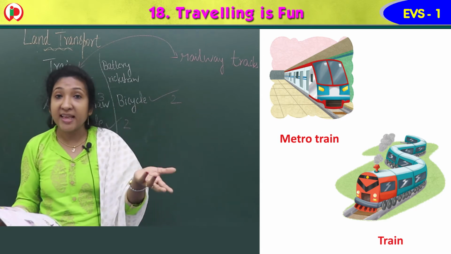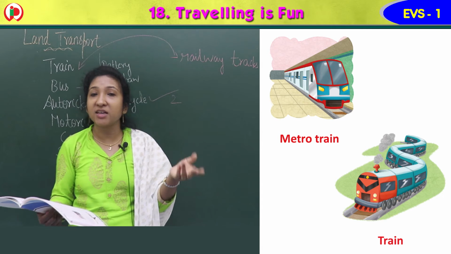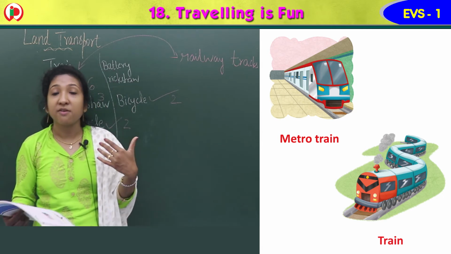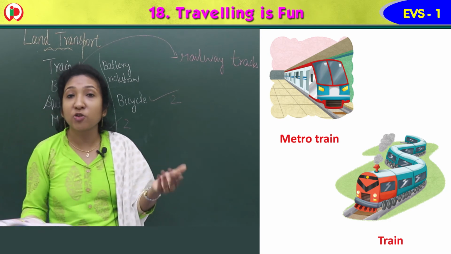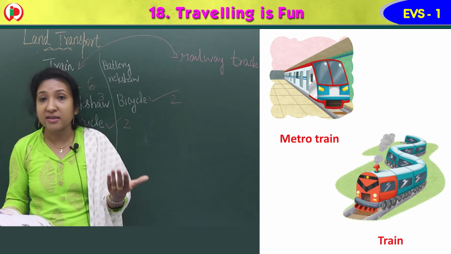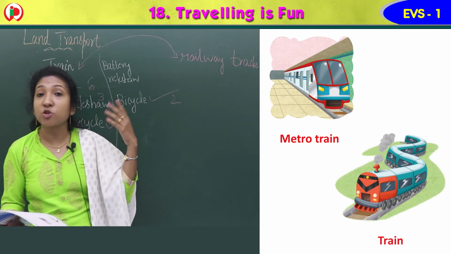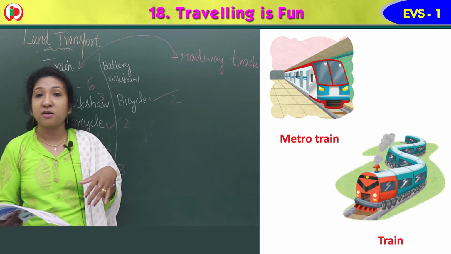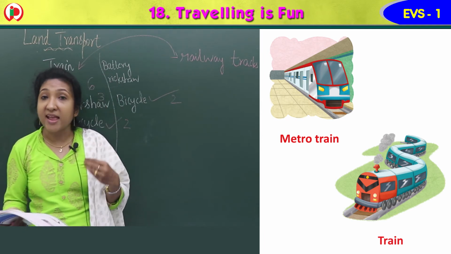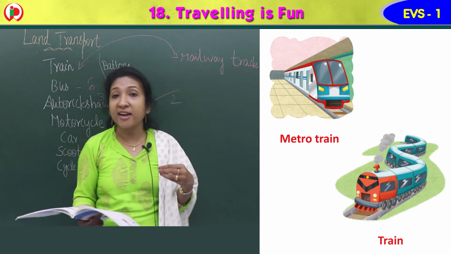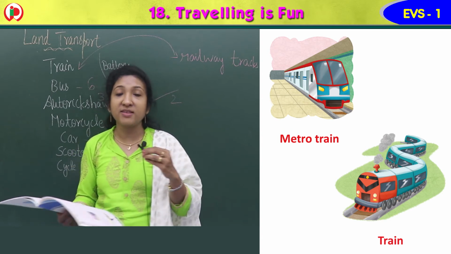Means metro train takes them very fast. They can reach on time. They can save their time. They reach so fast when they go in metro train. So in many cities we have metro train today. So you can see the image of metro train, as well as you can see the image of a train also, isn't it? Yes. So these are the land transport. So we learned about land transport, the means of transport that moves on road, or we say moves on land.